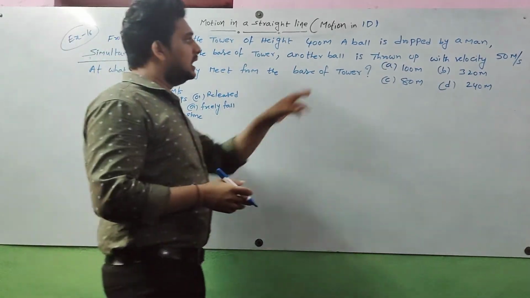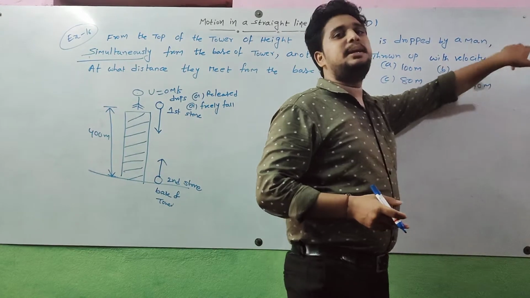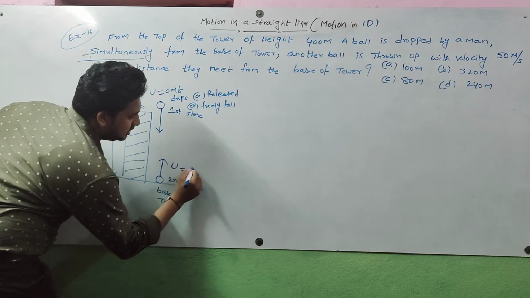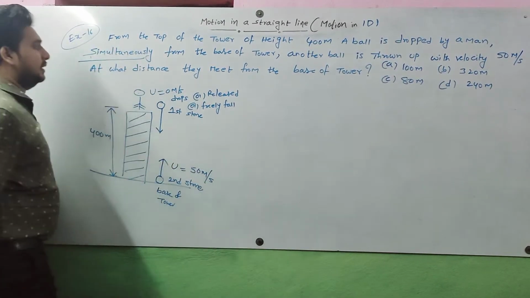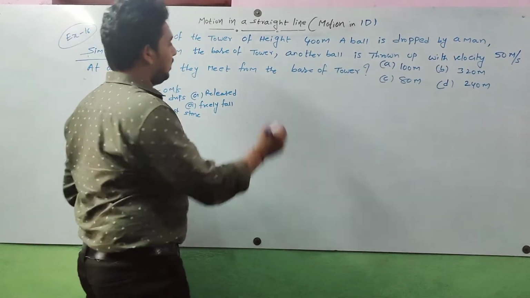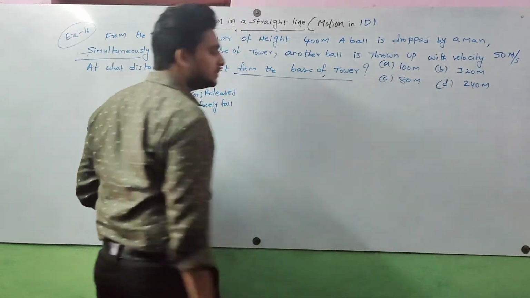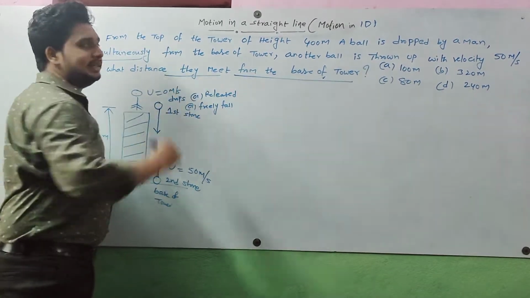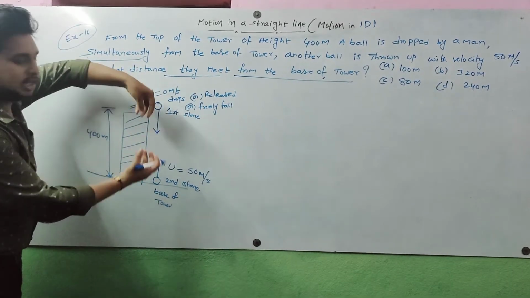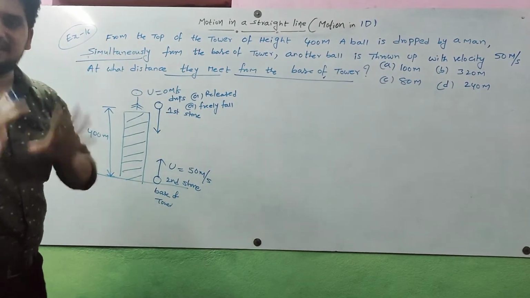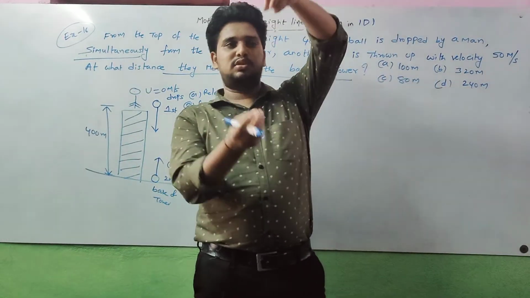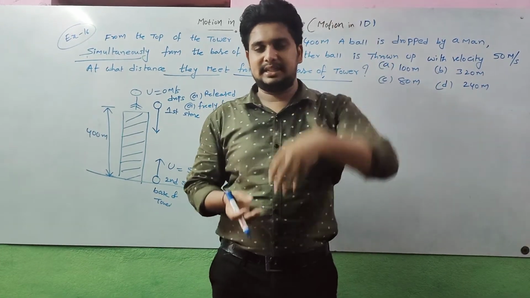Next, this is thrown up with velocity 15 meters per second. That means the initial velocity of this stone is 15 meters per second. At what distance from the base of the tower do they meet? One is thrown downwards, another upwards, so after some time, definitely they meet, at a certain time.